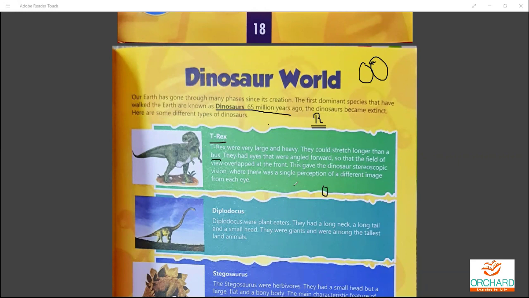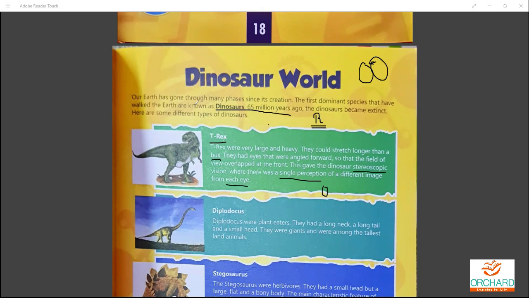Maybe in a dressing room in some mart, if you are selecting a dress and there are 3 or 4 mirrors on either side, you can see yourself clearly from the front, back, and all sides. Similarly, T-Rex has stereoscopic vision, that is, it can see one particular image from different perspectives. That's what T-Rex's speciality is all about.